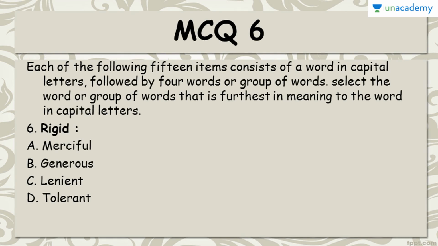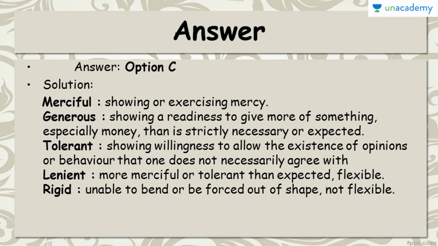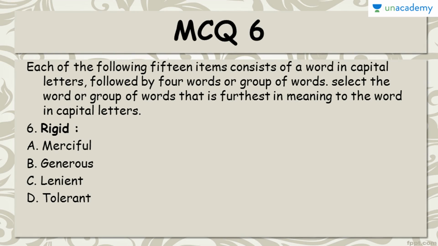Coming to MCQ 6, we have to find the word that is furthest in meaning to the word in capital letters. The word is rigid, A merciful, generous, lenient, or tolerant. And the correct answer to this MCQ, the word with the furthest meaning is C, that is lenient. So rigid's furthest meaning is lenient.